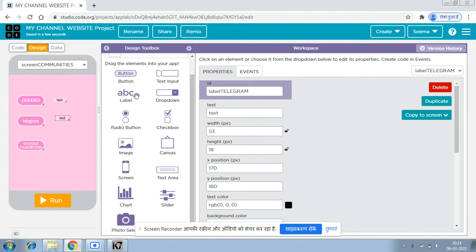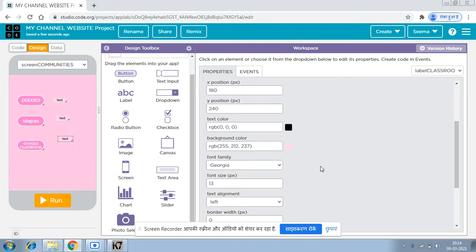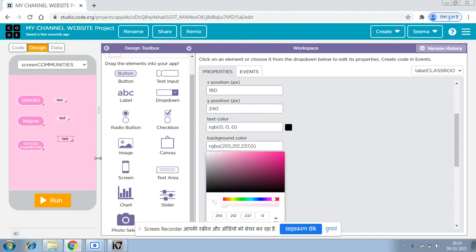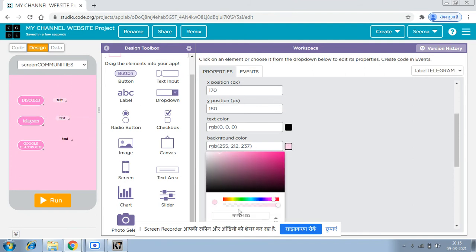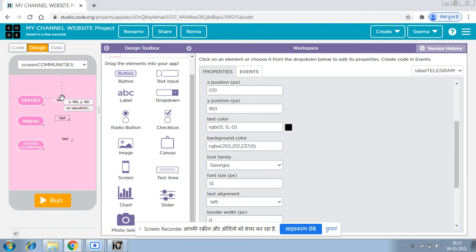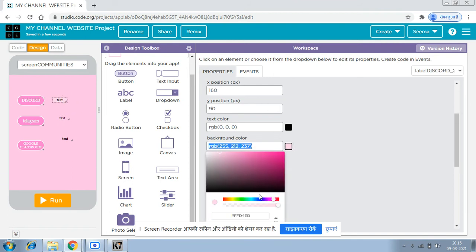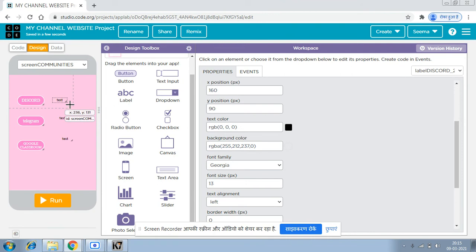Now label Telegram. Now the label of my classroom too. And you also have to do one more thing. Just make it transparent so that it will look better. So I'm making it transparent, and after that I'm going to add text for it.